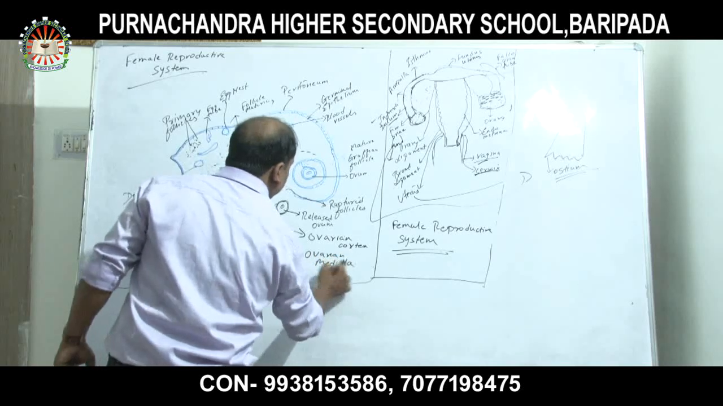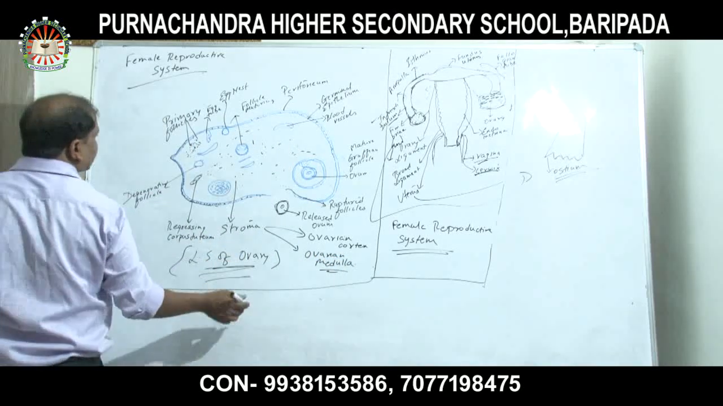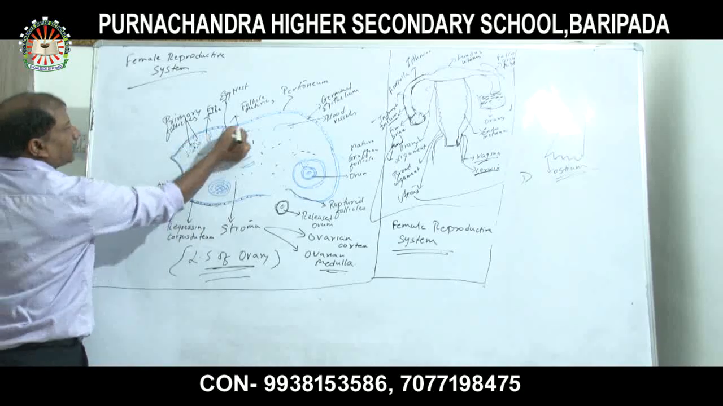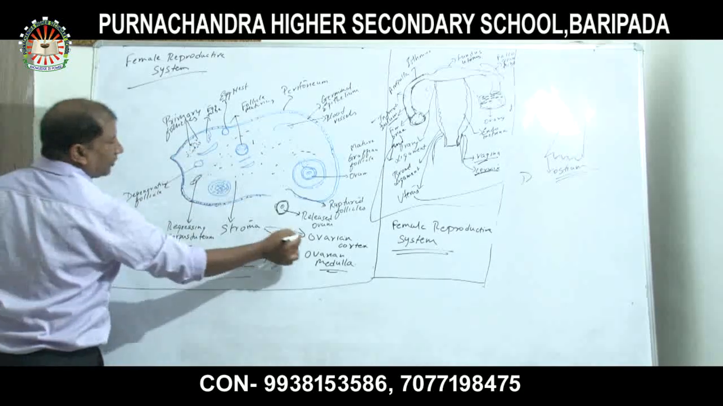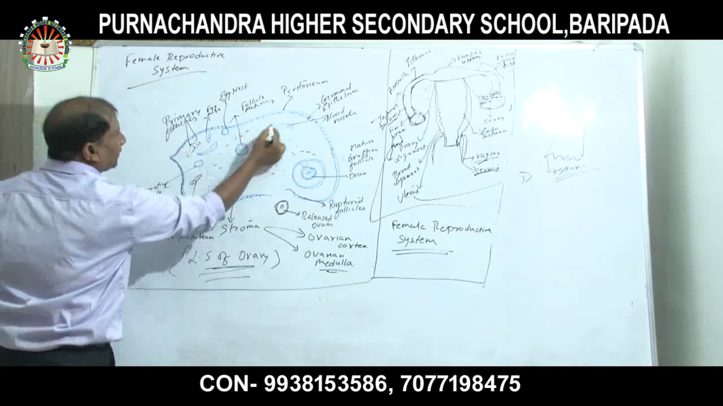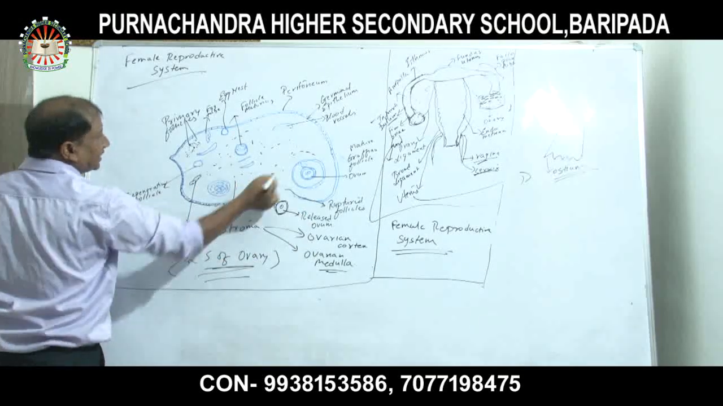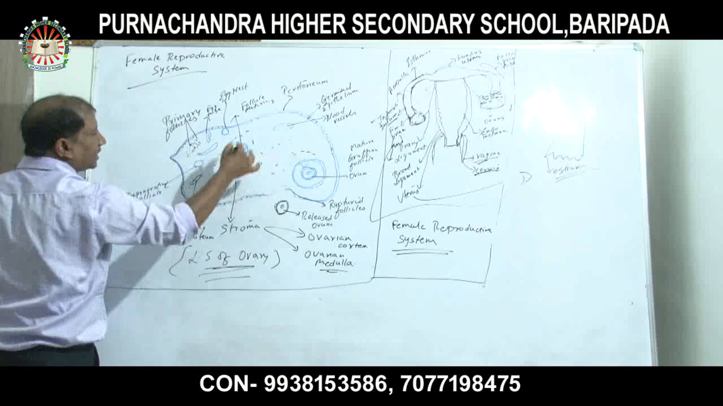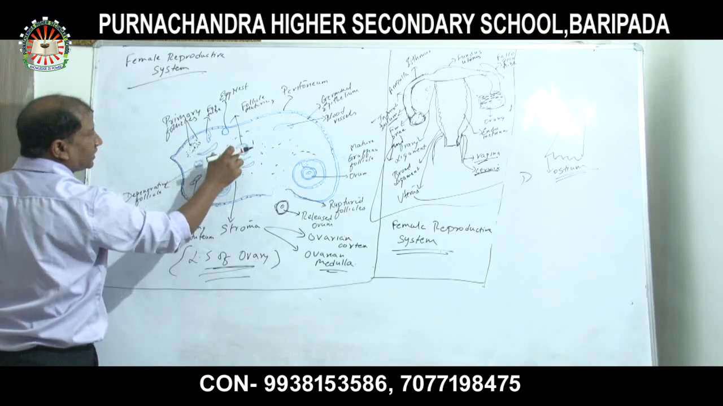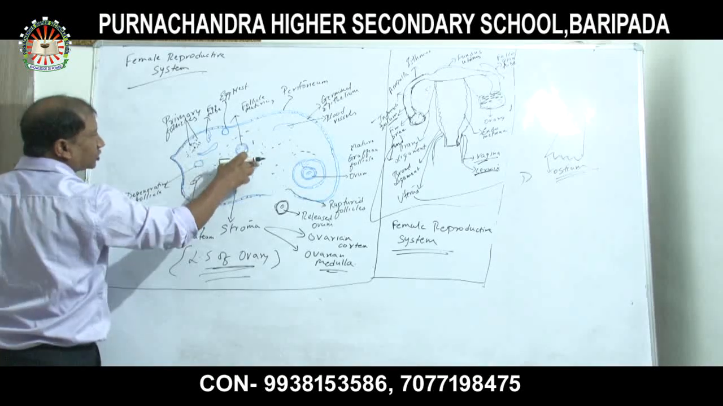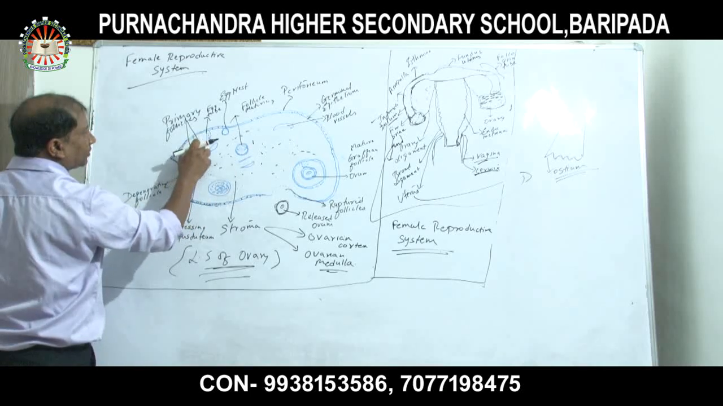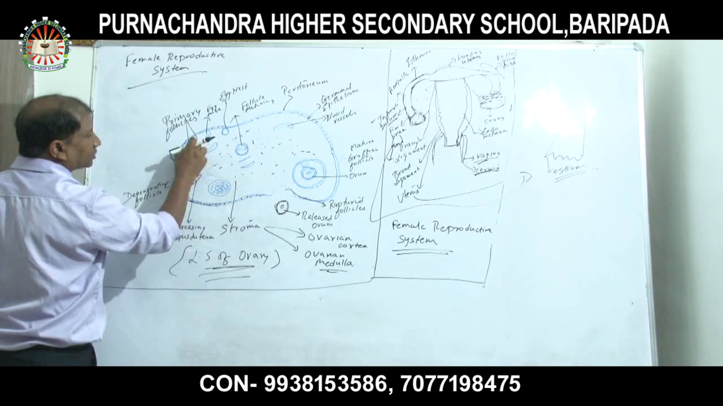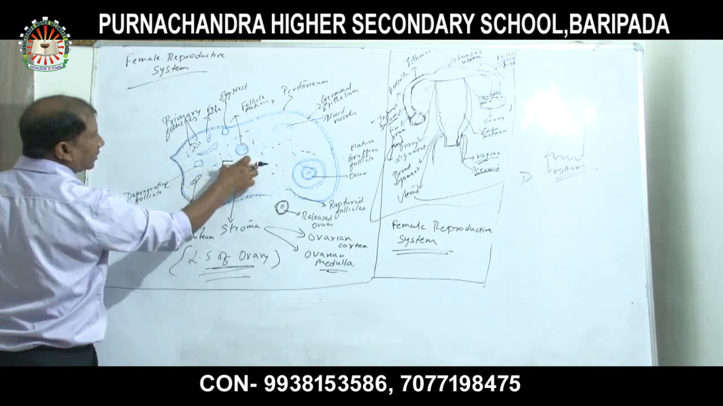Ovarian cortex and ovarian medulla. The ovarian cortex is present at the outside, the peripheral part, whereas the ovarian medulla is present at the central part. The entire portion of the ovary is called the stroma. The peripheral part of the stroma is called the ovarian cortex, and the innermost part is called the ovarian medulla.